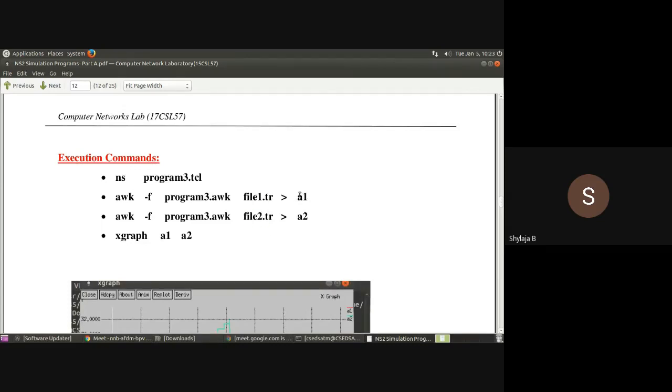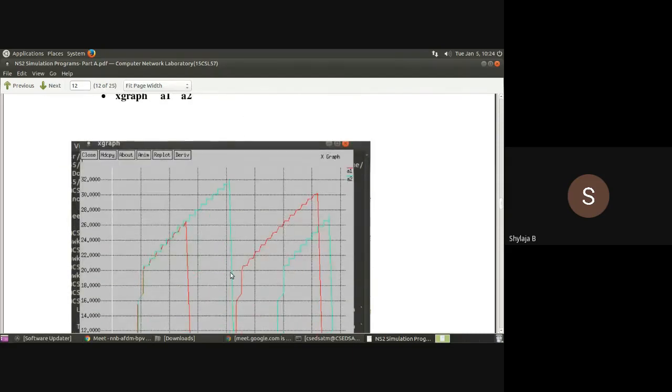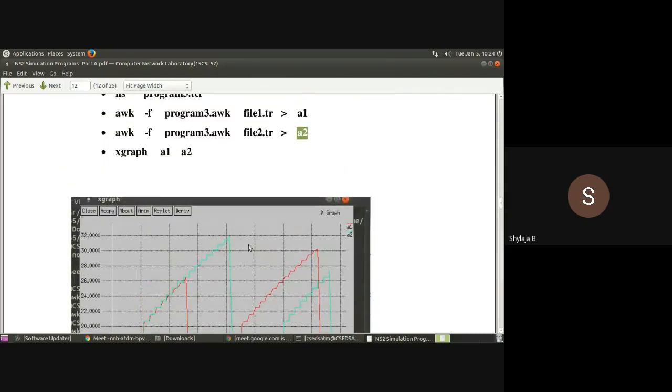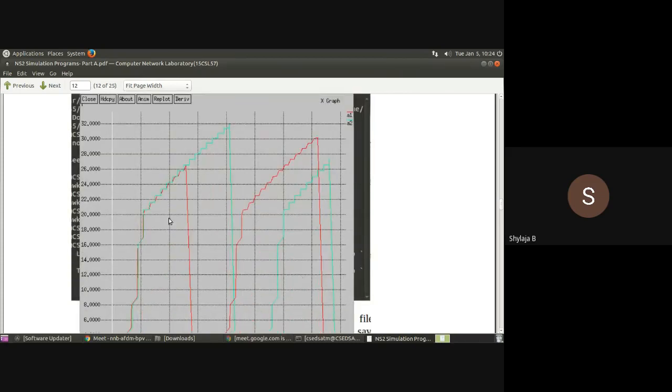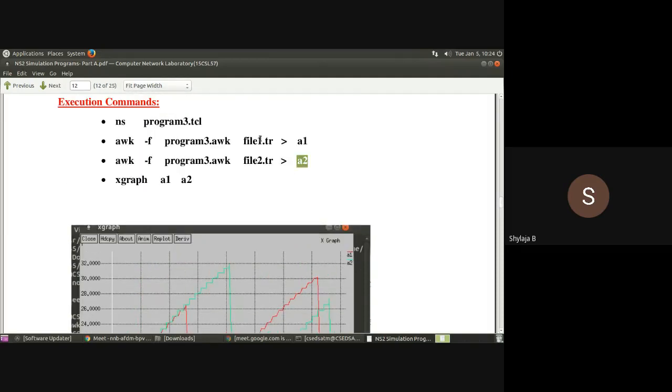And then the redirection operator to A1, A2, because file1.tr and file2.tr contain 7 columns, but to plot our graph we want only 2 columns: time for the x-axis and the amount of data sent for the y-axis. That 2 columns we extracted, and we are redirecting them to another file, A1 and A2.